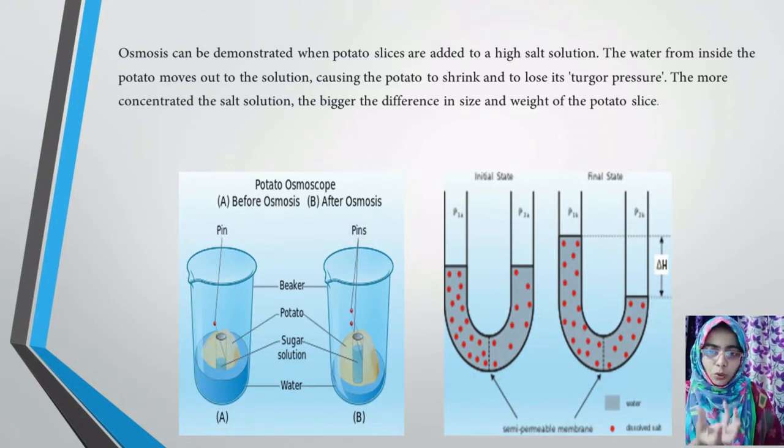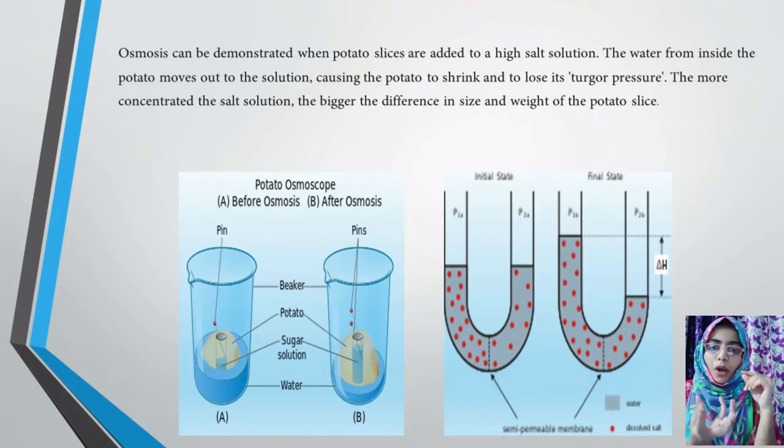You will take 2 potatoes and cut them into a cup-like structure, and place in a pure water solution, or, if you wish, a hypotonic or hypertonic solution. For hypertonic, you can add a sugar solution or a salt solution.